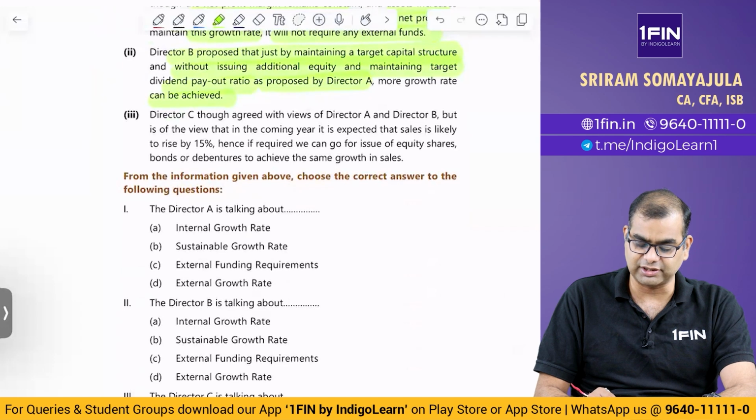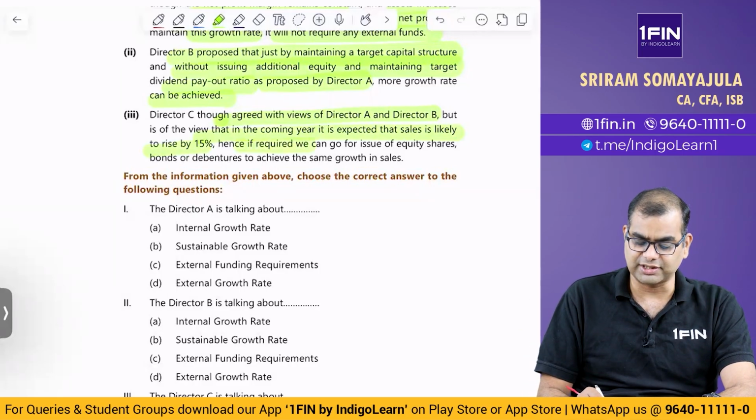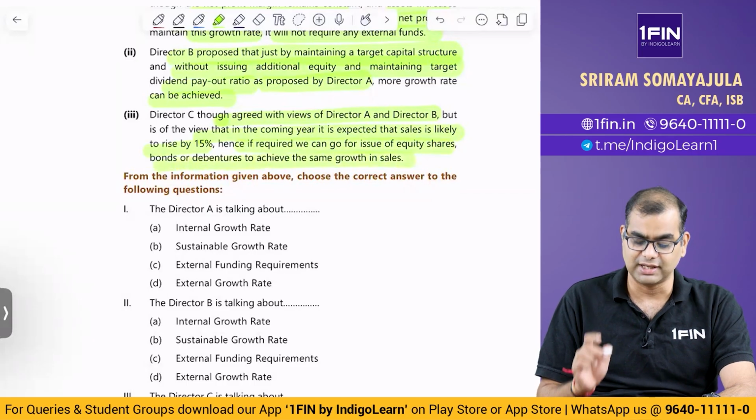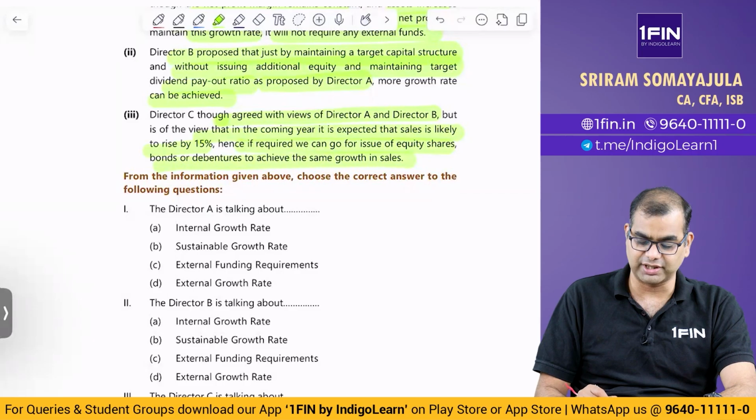Then Director C said, even though he agreed with the views of A and B, he is of the view that in the coming years it is expected that sales are likely to rise by 15% in the coming year, that is next year, 25-26. Hence, we can go for issue of equity shares, bonds or debentures to achieve the same growth in sales. Now, first question. From the information given above, choose the correct answer to the following questions.